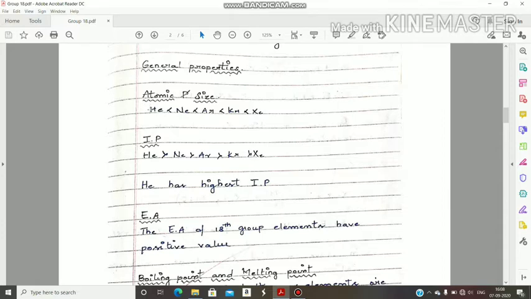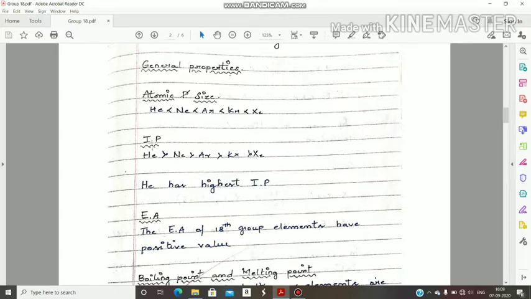Next, general properties. Atomic size. We know that from top to bottom atomic size increases due to increasing number of shells, thereby xenon has more atomic size and helium has less atomic size. So its order is helium less than neon less than argon less than krypton less than xenon. Next, IP. When atomic size increases, IP decreases. Both have an inverse relation. So helium has more IP and xenon has less IP. So the order is helium greater than neon greater than argon greater than krypton greater than xenon.